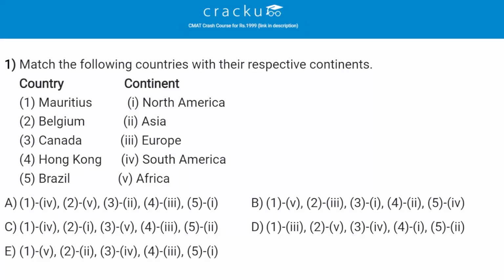Match the following countries with their respective continents. So the countries are Mauritius, Belgium, Canada, Hong Kong, Brazil. And there are the continents. So Mauritius, the continent is Africa. Then Belgium, the continent is Europe. Then Canada, North America. Then Hong Kong, Asia. And then Brazil, South America. So the correct answer is B.